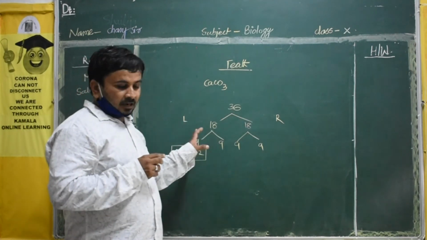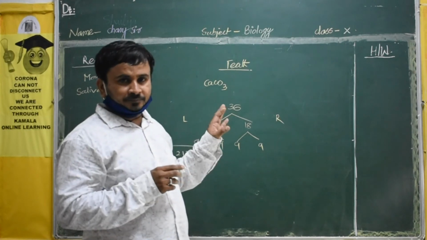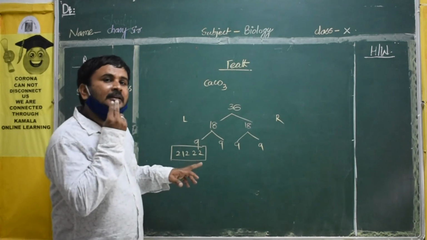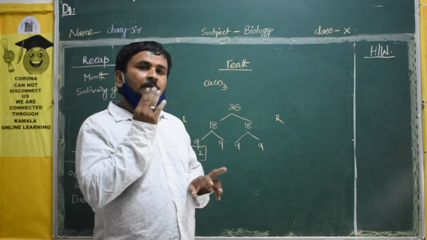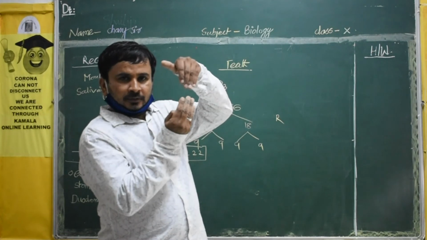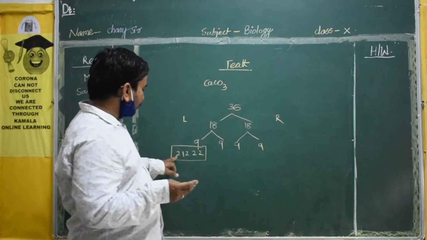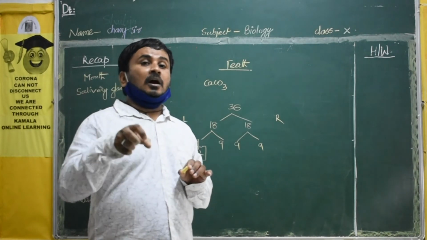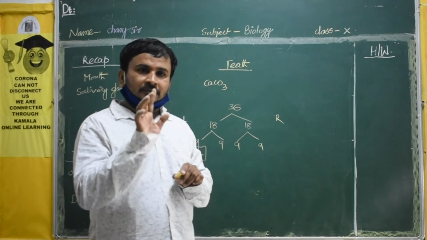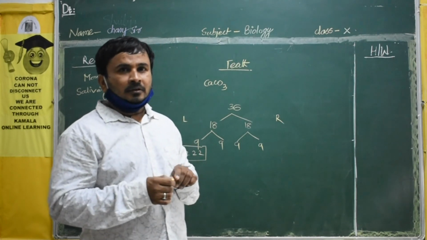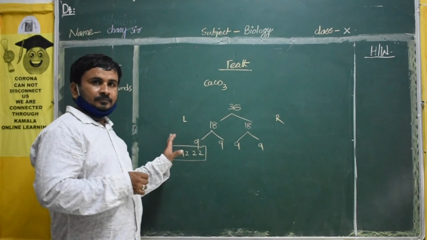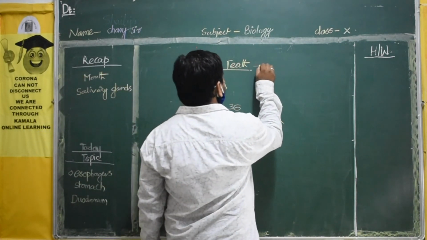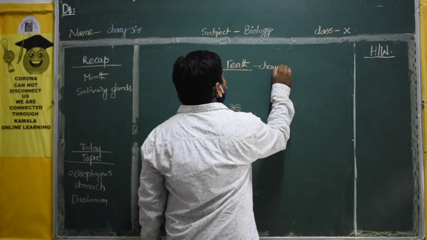It is not there in the textbook actually, it is there in the 7th lesson. What is the work of the incisors? The first 2 will cut the food. These front incisors are highly developed in herbivores like cows and buffaloes. So this is about the teeth. Just remember, teeth are used for the chewing of the food.